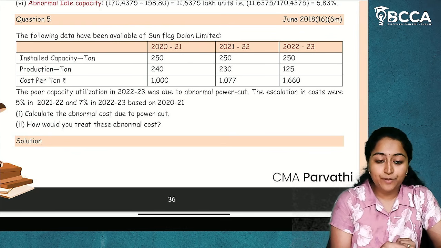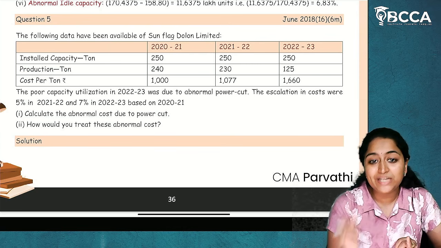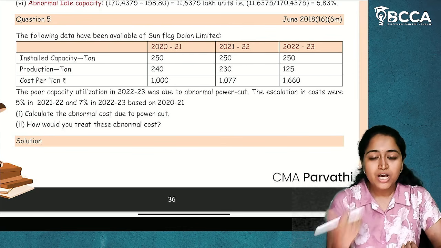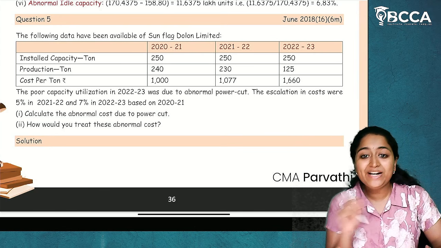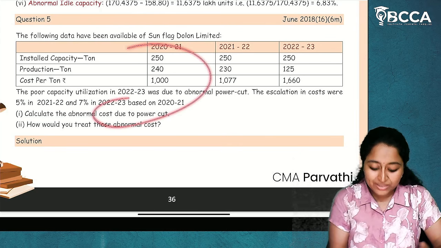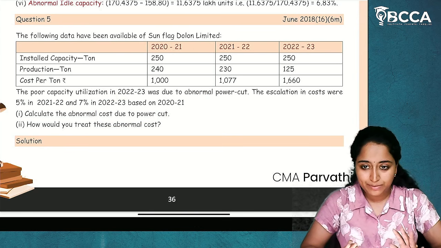With actual production and installed capacity, we can derive actual capacity utilization: production divided by installed capacity into 100. So these 2 things we can do with this question. After that, we'll see how the abnormal cost will be calculated.